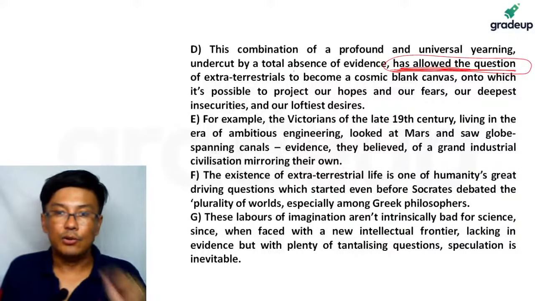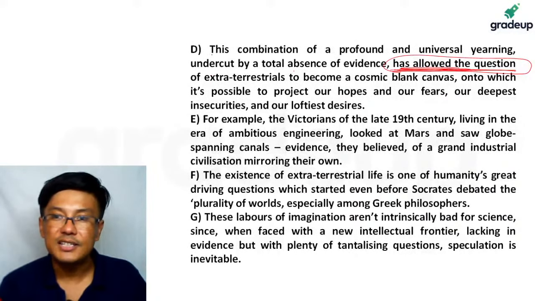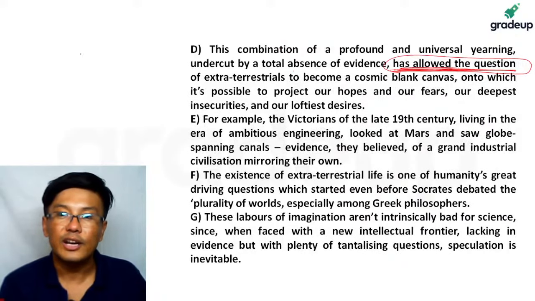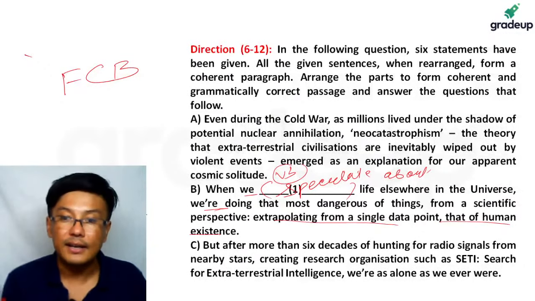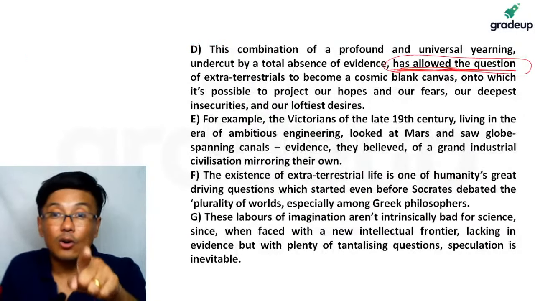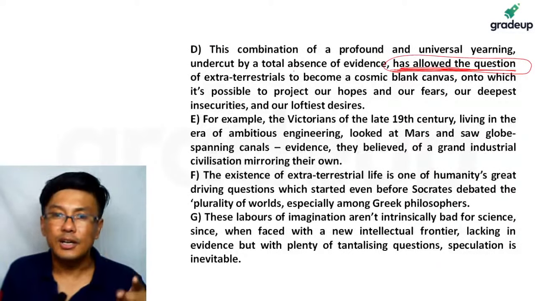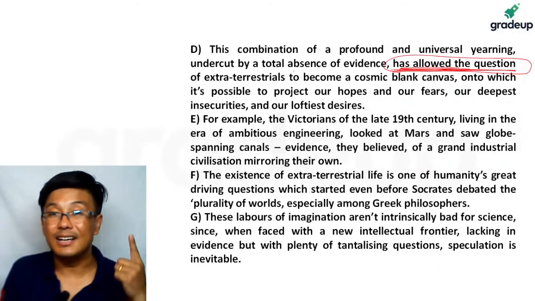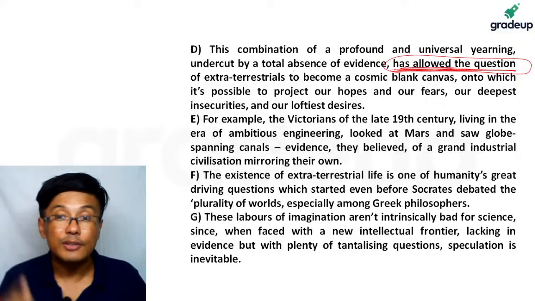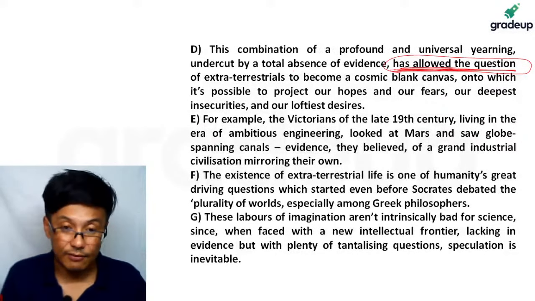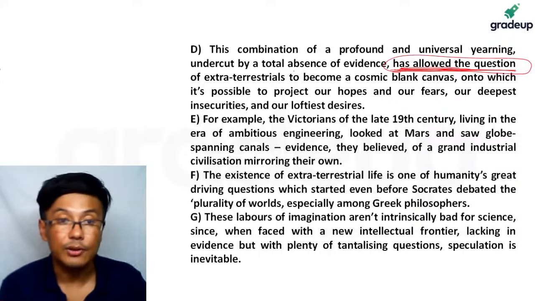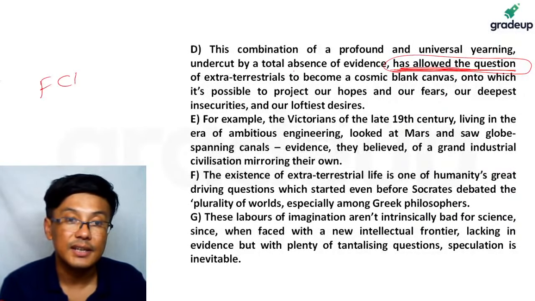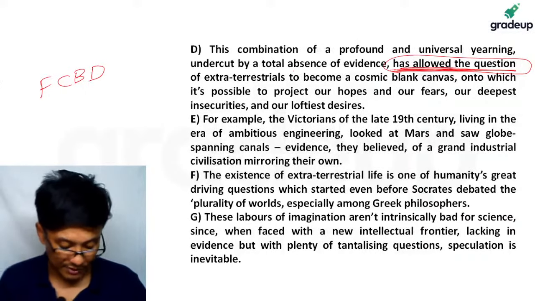Now if you read D, this combination of a profound and universal yearning, where is this profound yearning? This is something which I've already explained. When we speculate about life elsewhere, this is the combination of this yearning, undercut by a total absence of evidence. Earlier it says you have not found any evidence, and at the same time we try to look for life, so this is the answer. So far, the sequence we have come across is FCBD, right? So FCBD is there.